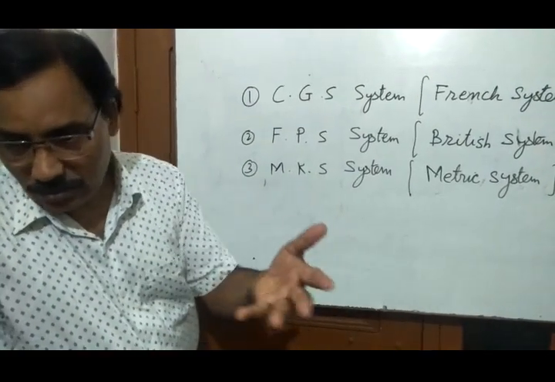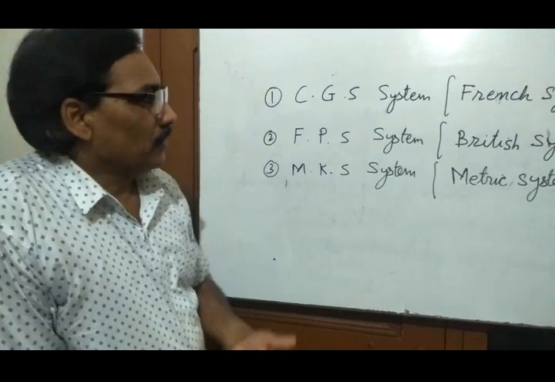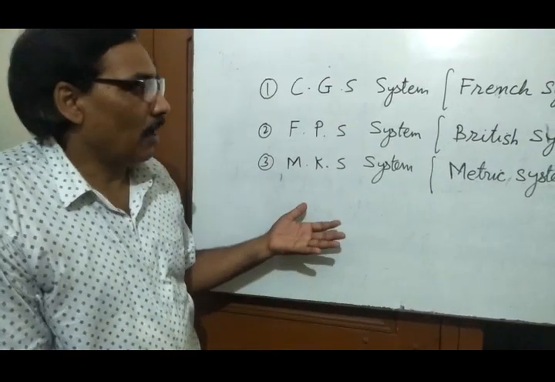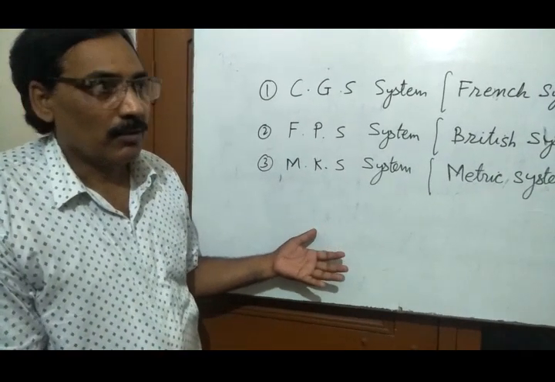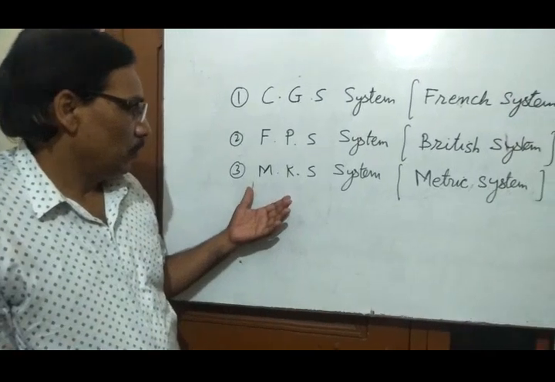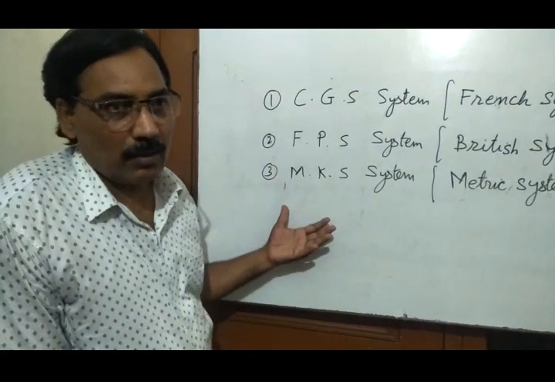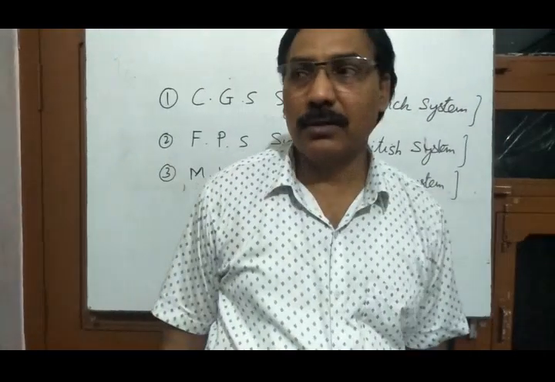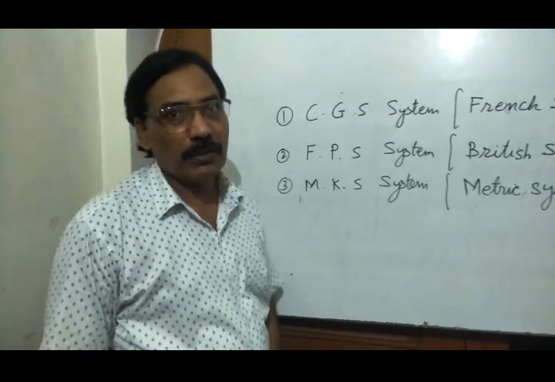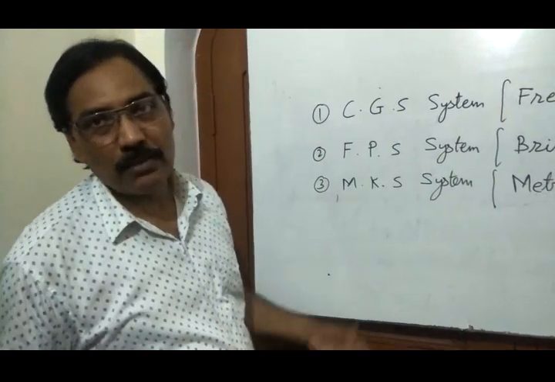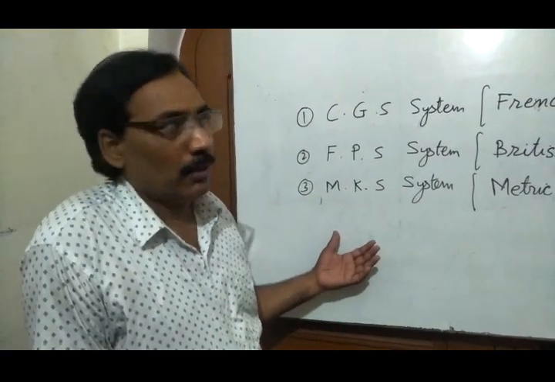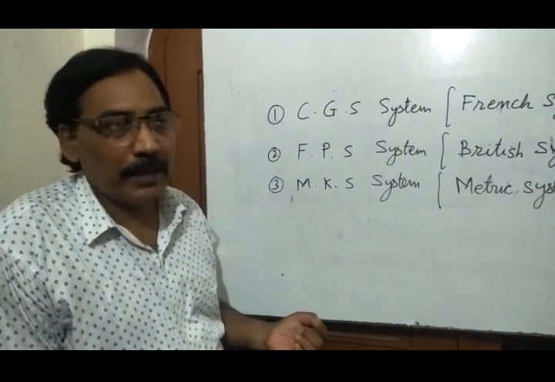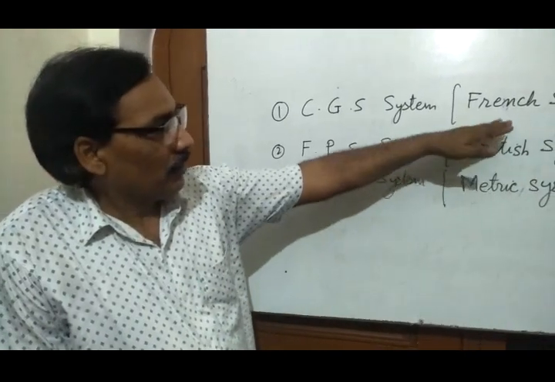But as I told you, conflicts arise during exchange of goods among the countries. So the scientists of the whole world, in a meeting, decided that the units should be the same, and this meeting was held in France, Paris. You have heard the name Paris.